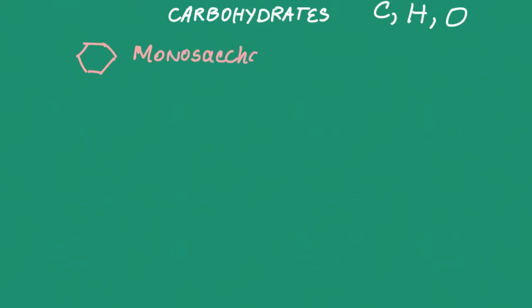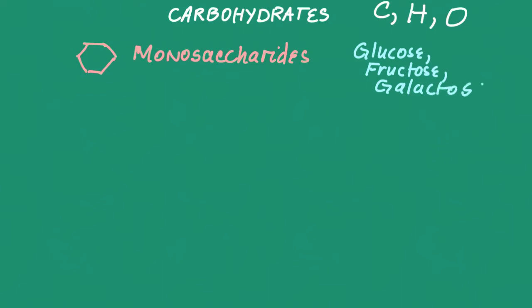Monosaccharides are single sugars. The examples are glucose, fructose, and lactose. Notice how they end with the suffix "ose". Ose means sugar. So those are the three monosaccharides that we will come across in the human body.